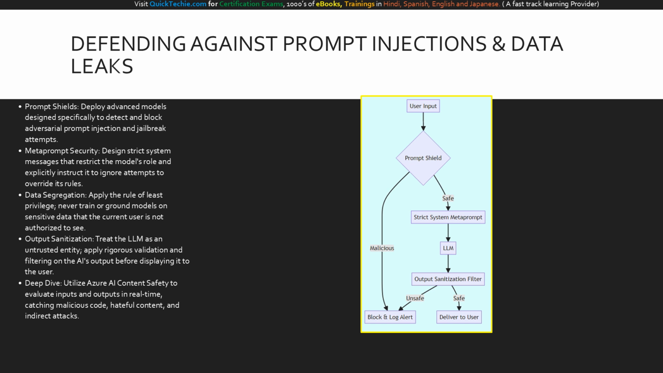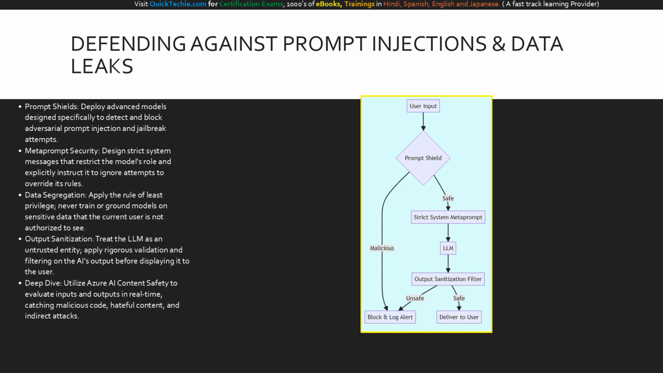Furthermore, we must enforce strict data segregation and the principle of least privilege. If a user shouldn't have access to HR data, the AI serving them shouldn't have access to it either. Finally, implement rigorous output sanitization using tools like Azure AI Content Safety to filter out leaked data or malicious code before it reaches the user screen. Let's map out this defensive perimeter. Here is your defense in-depth architecture.